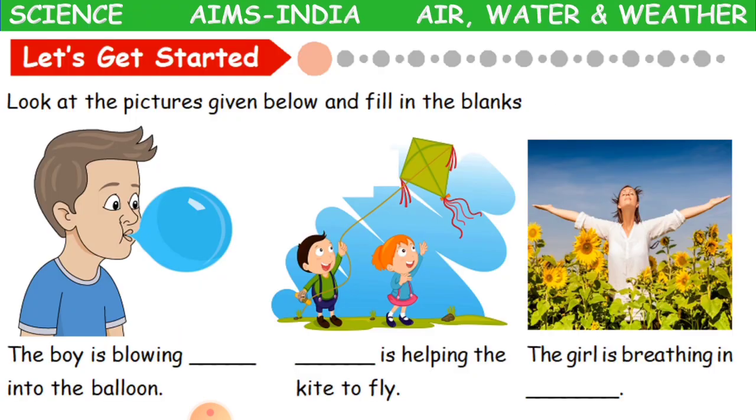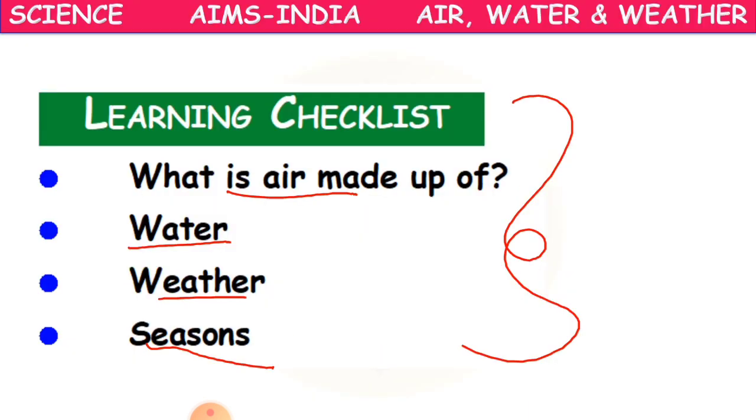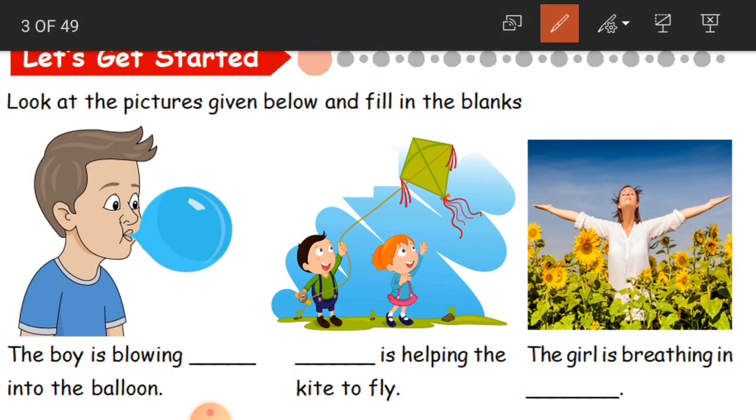Clear? Okay, now here you can see children, we have three pictures here. So let us know what it is about. Here, what is the boy doing? The boy is blowing dash into the balloon. He is blowing the air in the balloon. Clear? And in this picture, one girl and a boy are flying a kite.